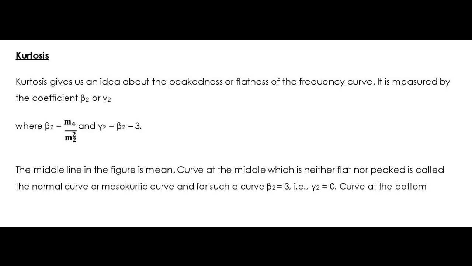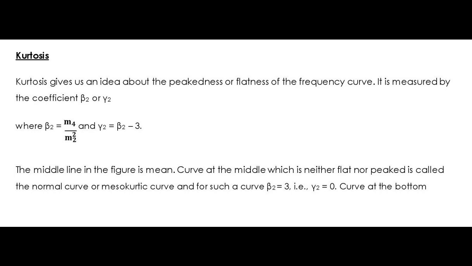Our next topic is kurtosis. Kurtosis gives us an idea about the peakedness or flatness of the frequency curve. It is measured by the coefficient beta 2 or gamma 2. Beta 2 is given by the equation m4 by m2 square, and gamma 2 is given by beta 2 minus 3.